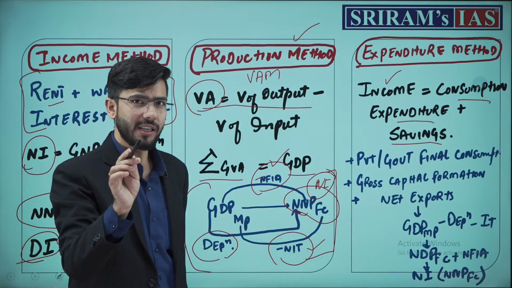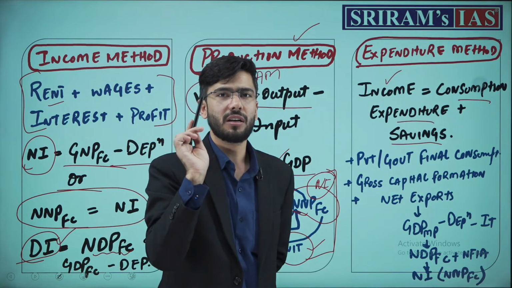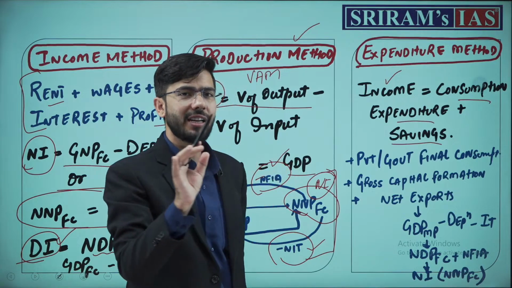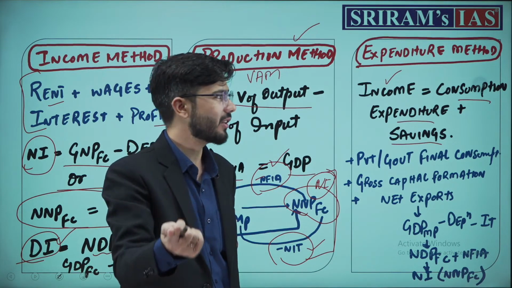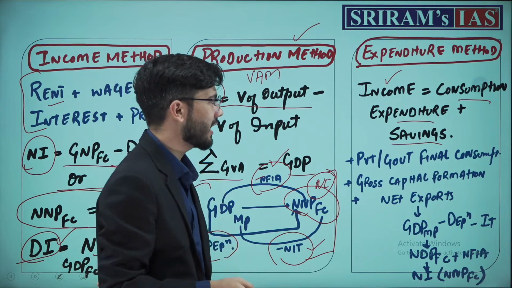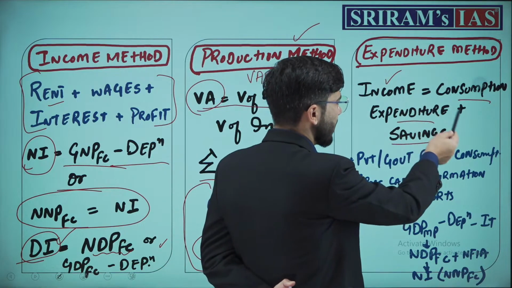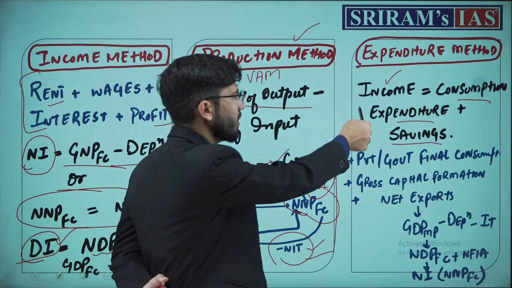Remember, you will see how these concepts have been asked by UPSC in multiple questions, and there are very tricky things which have been asked by UPSC. Upcoming slides are about that only, how these terms are used by UPSC in its questions. Now remember, consumption expenditure plus savings equals income.